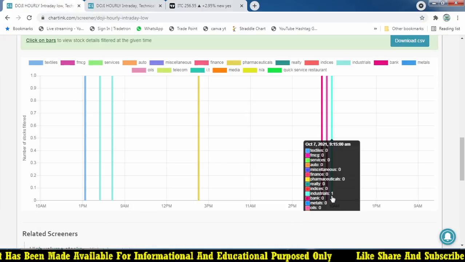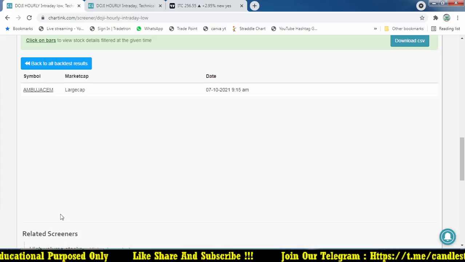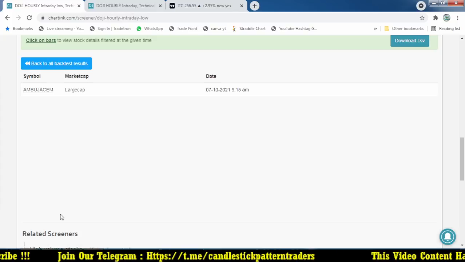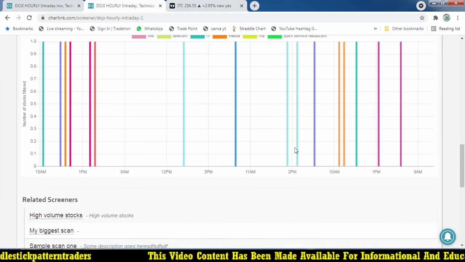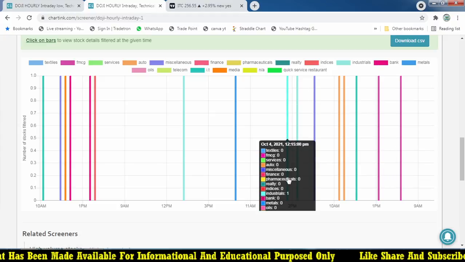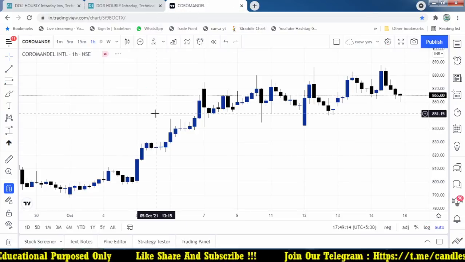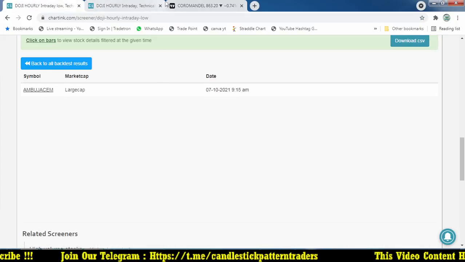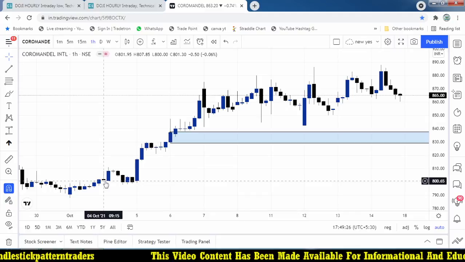And again, 9:15 of Ambuja Cement. Whenever any stock is present at 9:15, we are not going to take it, because it is showing you the previous day's signals. And if you check another one, you get a lot of stocks here. This is also another candle. So for example, this happened on October 4th at 12:15, Coromandel. 12:15, 4th October. This one.